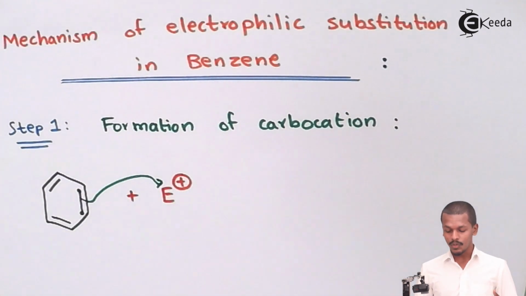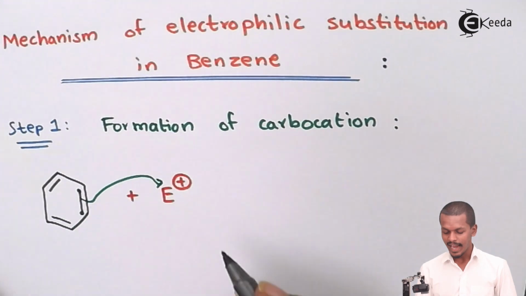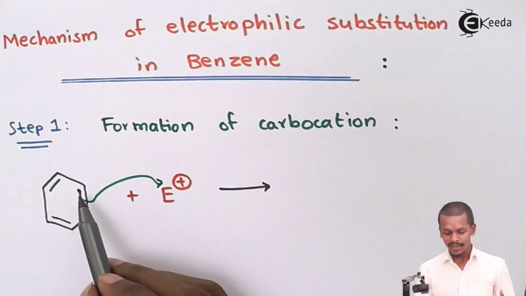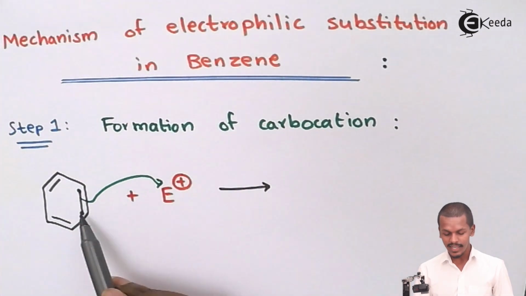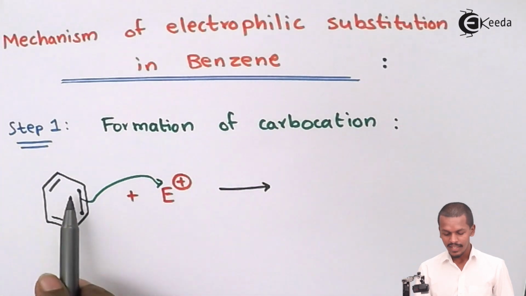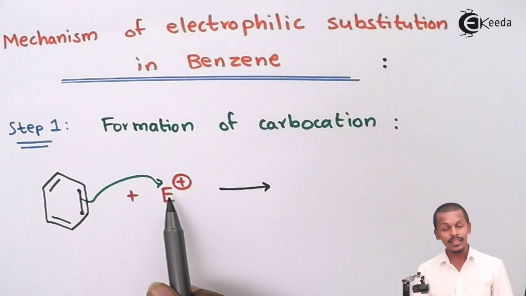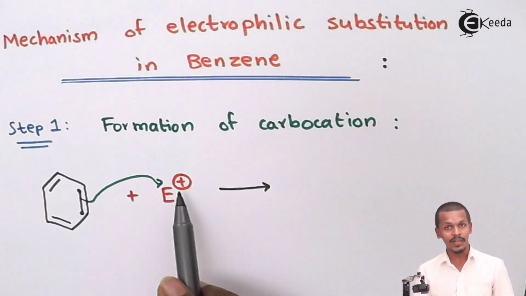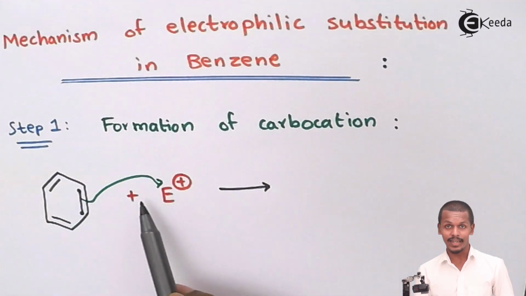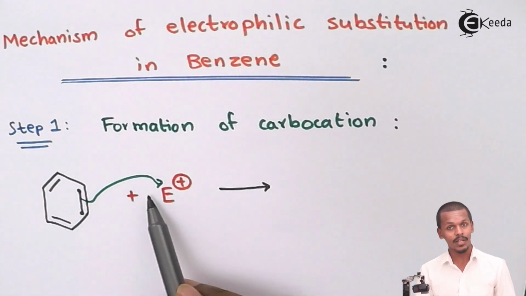This process is a very slow process, one thing that I want to explain. Because of this, this electron will be combined with this electrophile, that is E plus, so as to form a bond between this carbon and this electrophile.